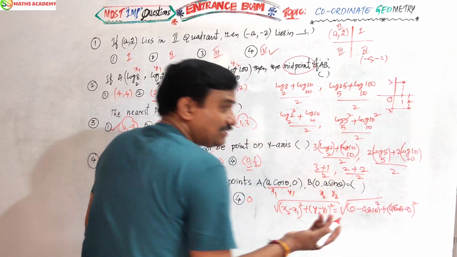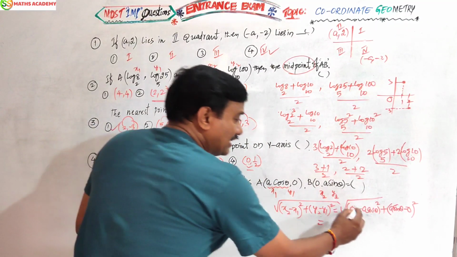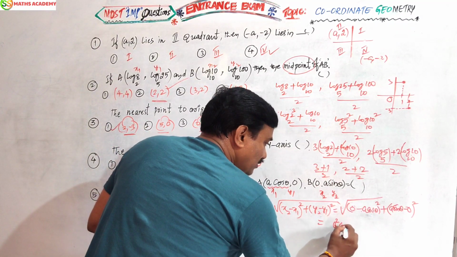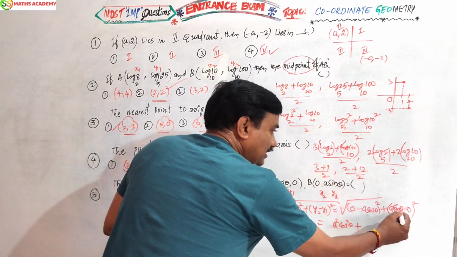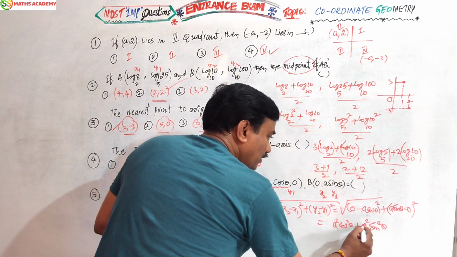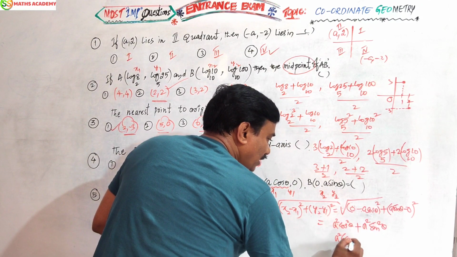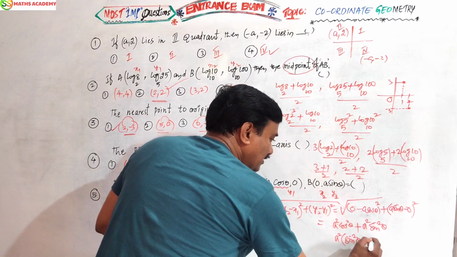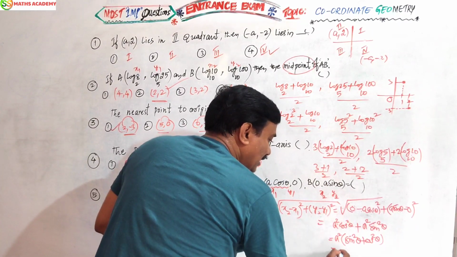Now 0 minus something, the something will come. So minus a cos theta whole square, nothing but a square cos square theta, plus a sin theta whole square, nothing but a square sin square theta. Here a square is common. Inside the bracket we are getting sin square theta plus cos square theta. As per the trigonometric identity, a square.